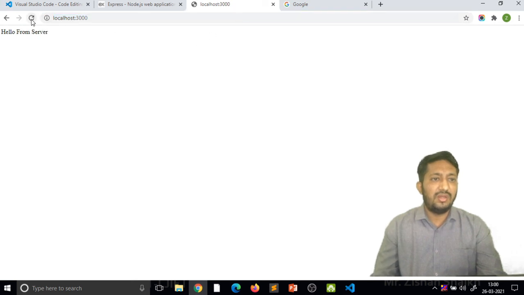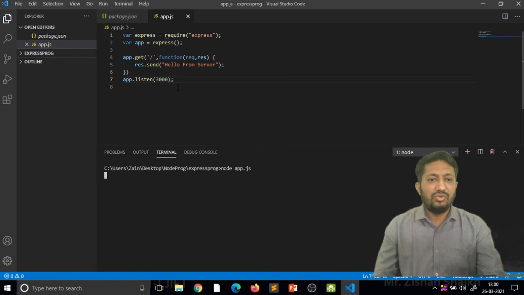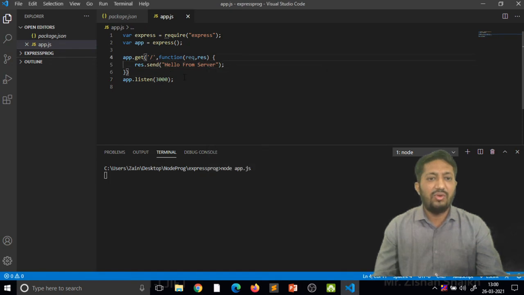You can see here, hello from server. The data we passed is given in the response by the server. So you can see hello from the server when the user requests this particular path. This is the basic method of how we can implement our hello world program in Express.js.